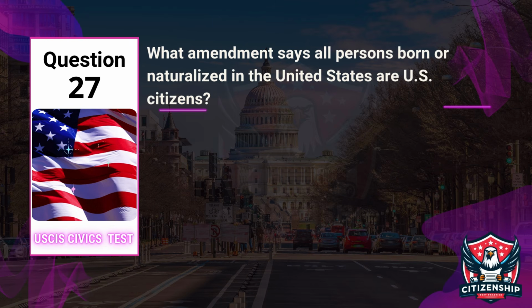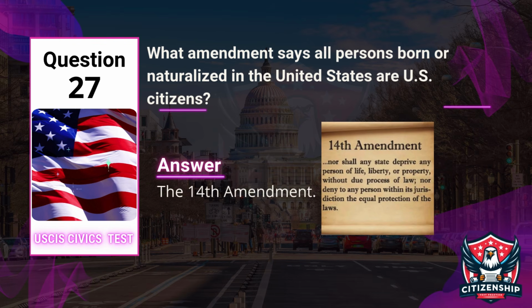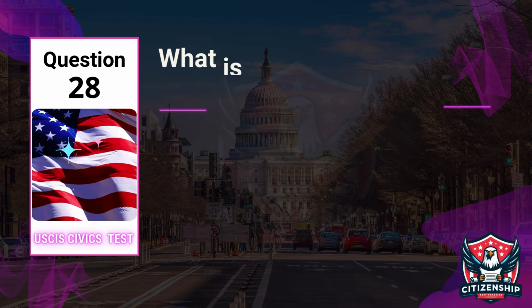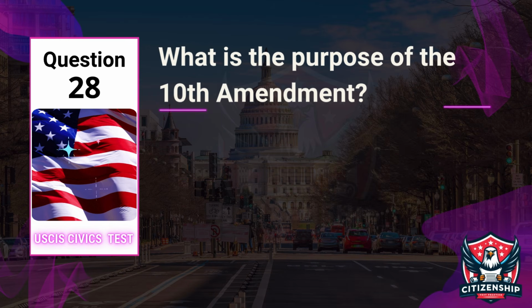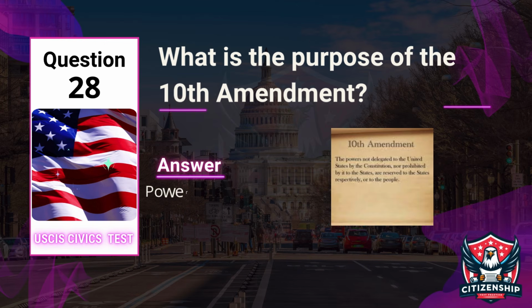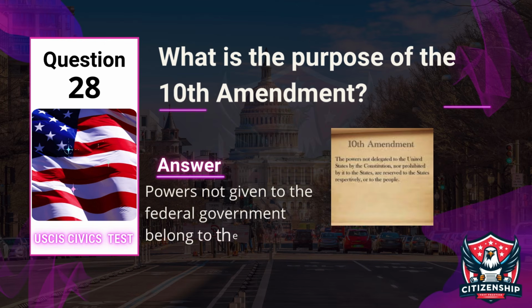What amendment says all persons born or naturalized in the United States are U.S. citizens? Answer: the 14th Amendment. Question 28. What is the purpose of the 10th Amendment? Answer: powers not given to the federal government belong to the states or the people.